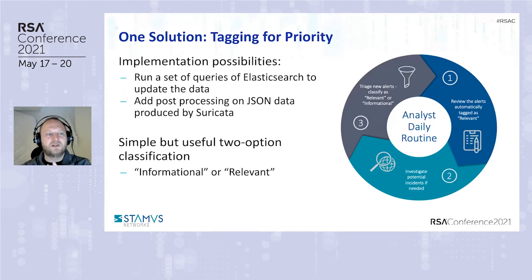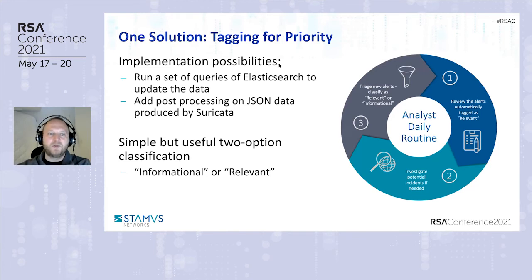But what is really important here is that, if you look at what we have shown you since the beginning, you've got the metadata coming from the signature and the metadata coming from the application layer, and both are really valuable sources of information when you analyze the alert.